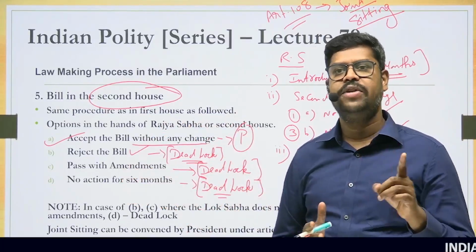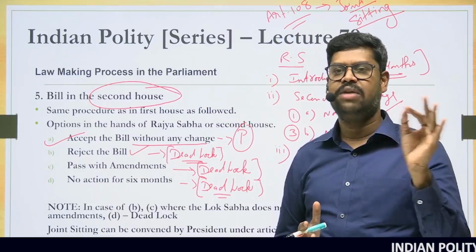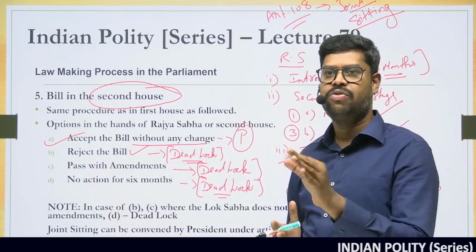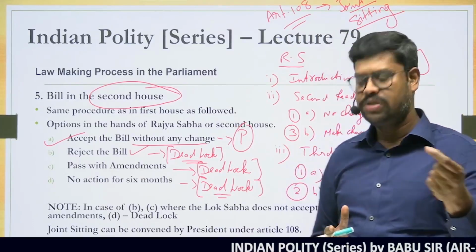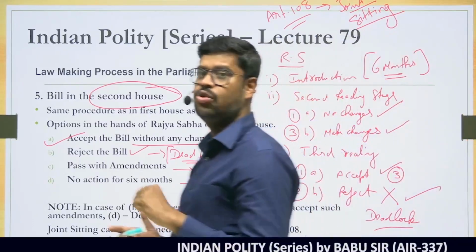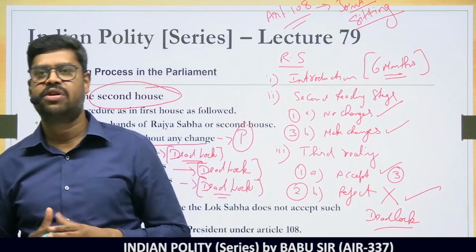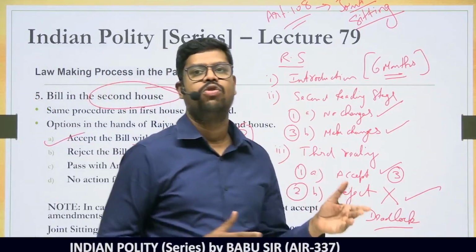So who can convene a joint sitting? Only the president can convene a joint sitting on the aid and advice of the Council of Ministers. Who can preside over this joint sitting? Once a joint sitting is convened by the president, who will preside as the presiding officer of the joint sitting? It is the Speaker of Lok Sabha.